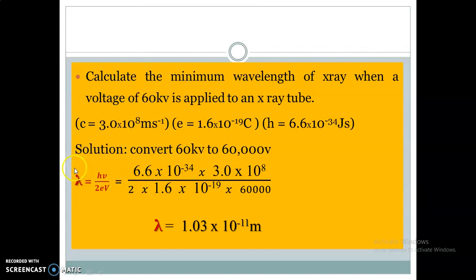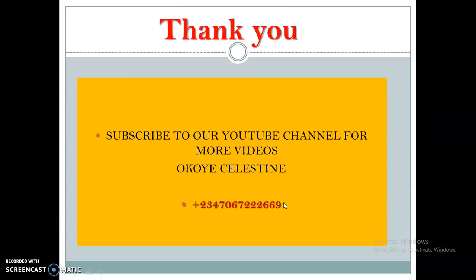So if we do that, we have this equation here as the best equation to use, because we are provided with h, c, e, and capital V, which is voltage. So we put in all the values, and we are going to get our final answer, wavelength equal to 1.03 times 10 to the power minus 11 meters.